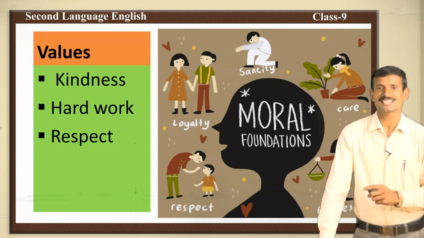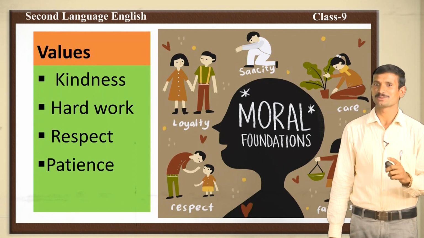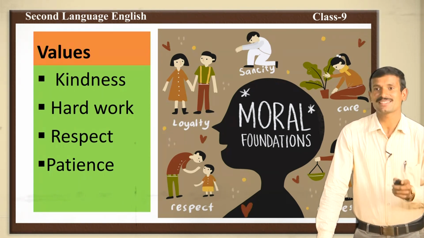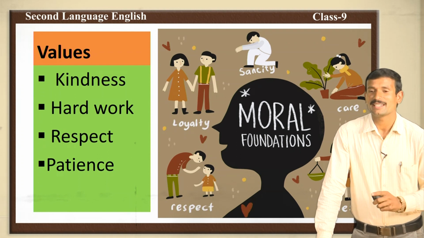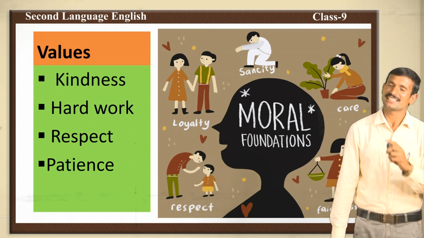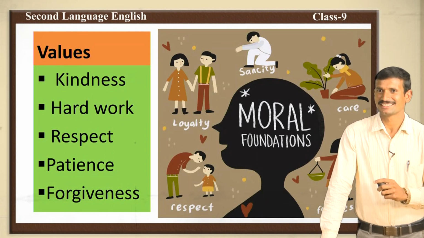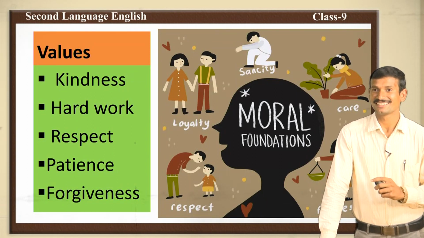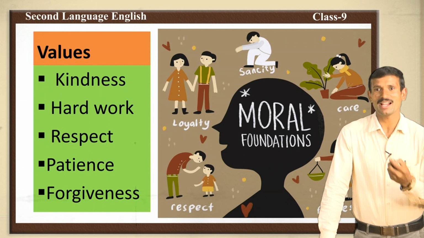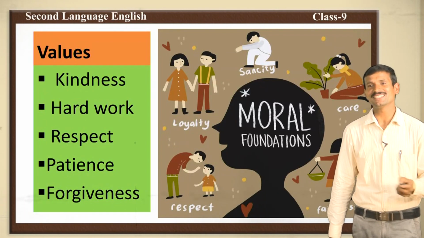Next one, respect. We should respect the elders. The next one, patience. We should have patience. Very good. When the king asked the questions again and again, but he was not angry towards the hermit. In that situation, the king had patience. Next one, forgiveness. Very good. Where the king forgave the bearded man and gave back his property. Very good. These are the moral values we can learn from the lesson.